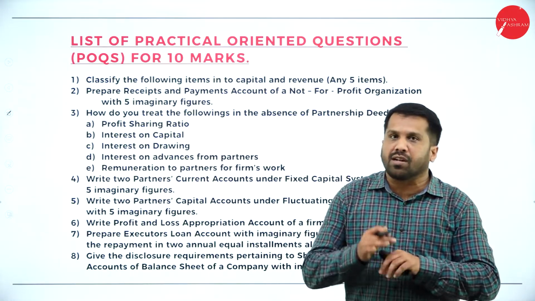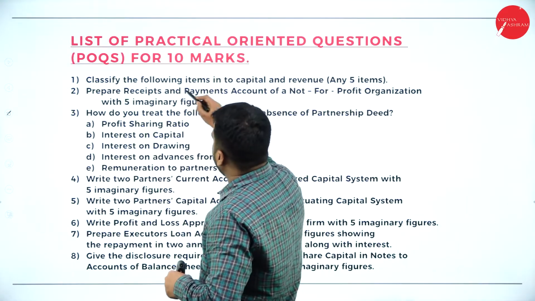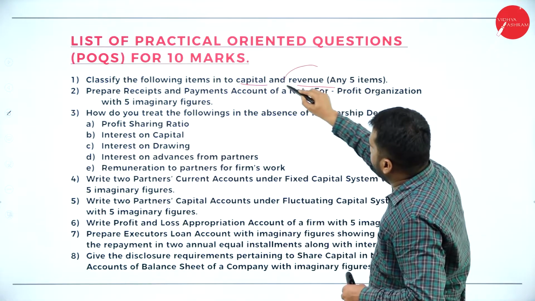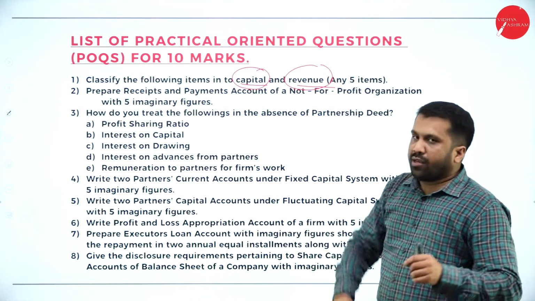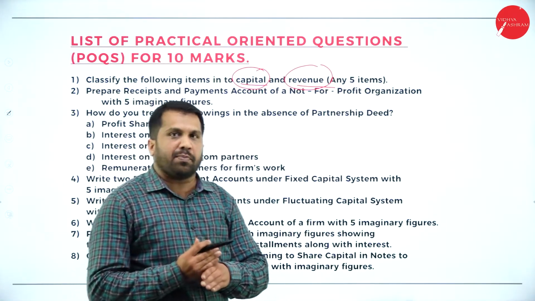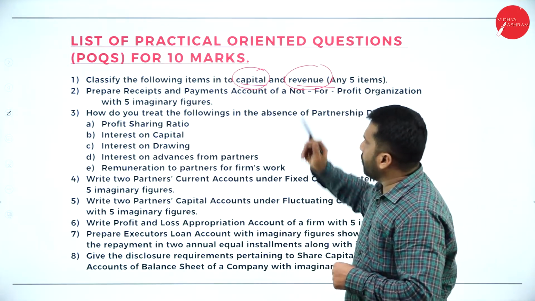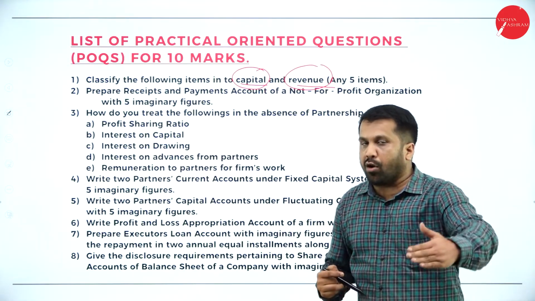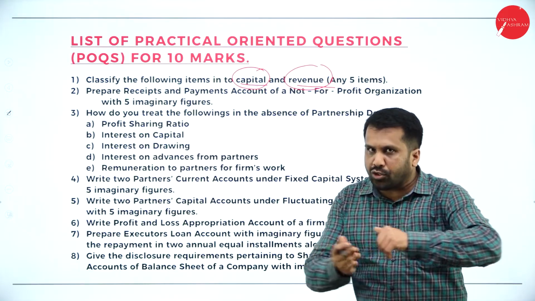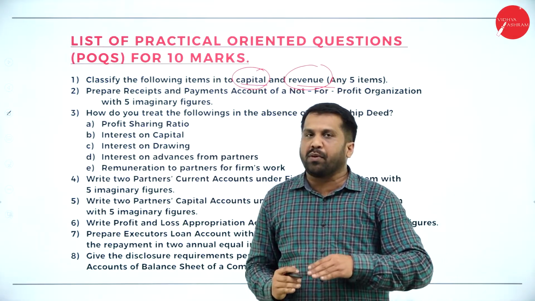It is not difficult. I'll tell you how it is. Now see. Classify the following items into capital and revenue. This will be your unit number 1, non-profit organization. Simple one. Anything you are spending for a short period will be revenue. Anything you are spending for a long period will be capital. Hope you got the logic. Short period, revenue. Longer term, capital.